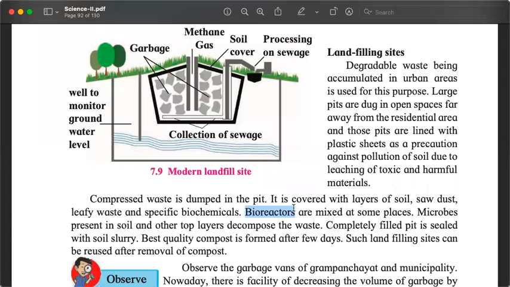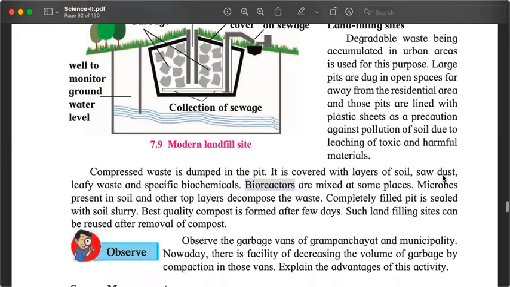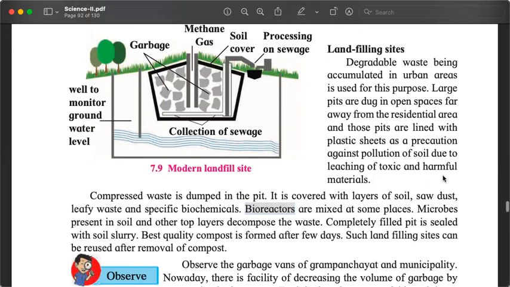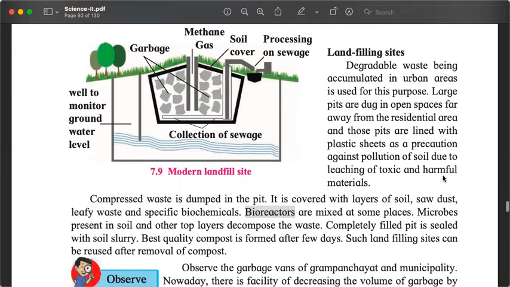Remember though, for this to work properly, we have to segregate our garbage. We cannot be mixing biodegradable waste with non-biodegradable waste. When we are collecting garbage in our homes, if we are mixing metal with glass, with plastic and all the vegetable waste, then that cannot be used in the landfill site. So for the landfill site to work properly, we also need garbage segregation, in which our country, our city is far, far, far behind.